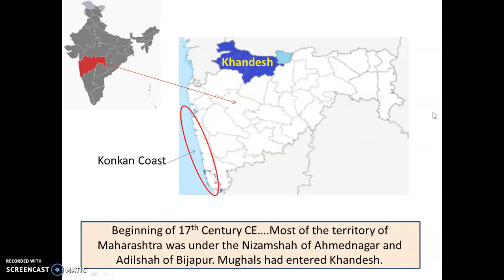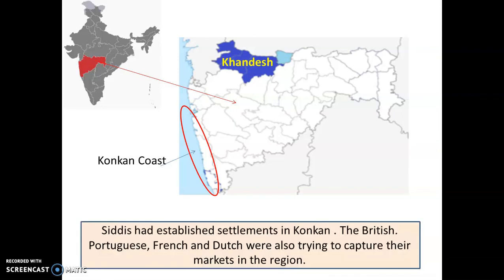This is the Konkan coast. Even Vasai comes in the Konkan coast. The Konkan coast was ruled over by the Siddhis, who had come from Africa. The British, the Portuguese, the French and the Dutch were other foreign powers who had landed in this land of ours, and they were trying to capture markets so that they could sell their goods in our country. They also looked for raw materials which they could take to their own countries.